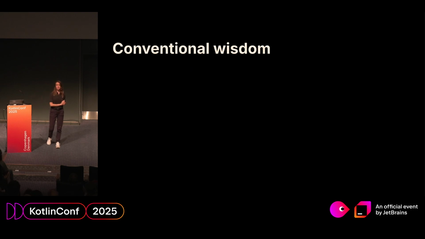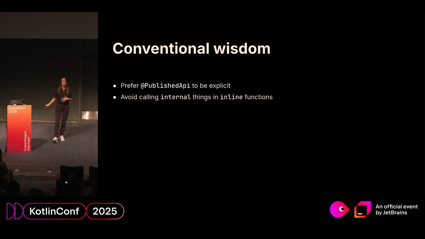So, again, if you didn't like this kind of interesting adventures, let's look into the boring side. First, actually using the PublishedApi annotation is a good practice, and it's indeed more clear for both consumers and library authors and supporters. Also, of course, you should avoid calling internal things in inline functions, and generally supporting backwards compatibility with inline functions is more complicated for library authors.